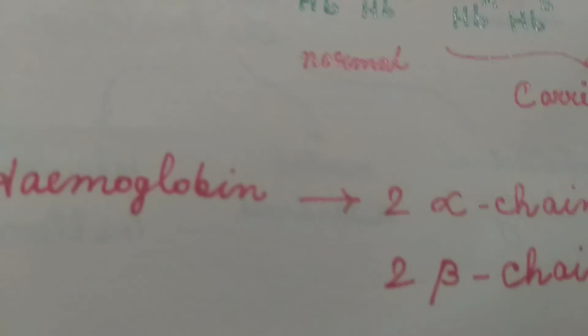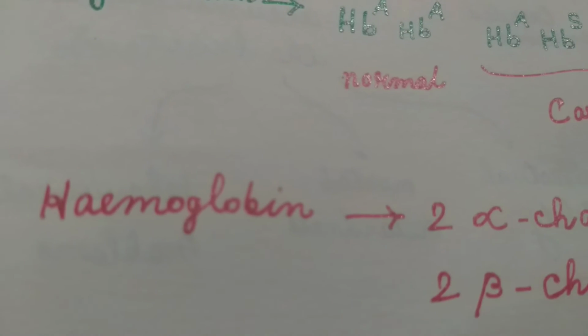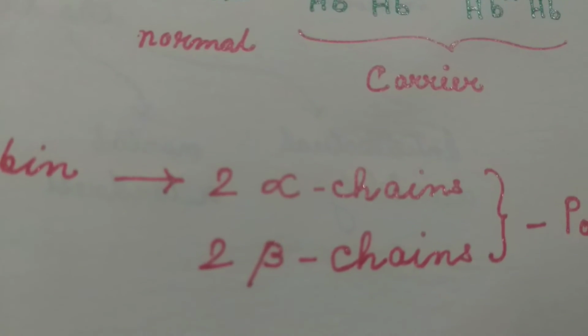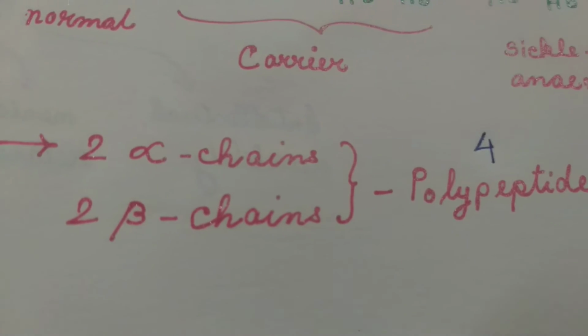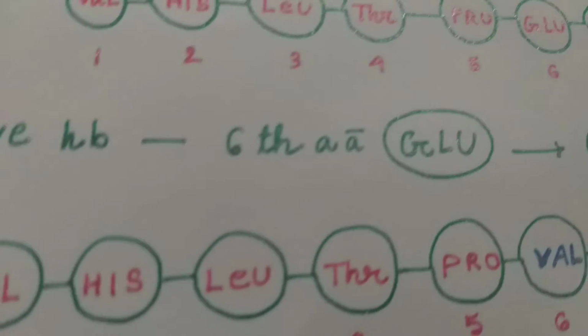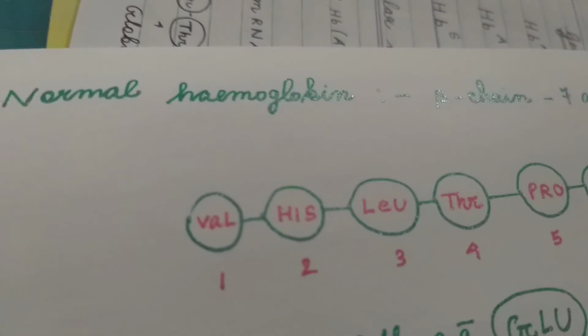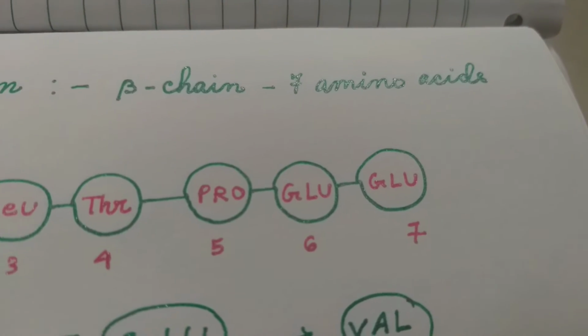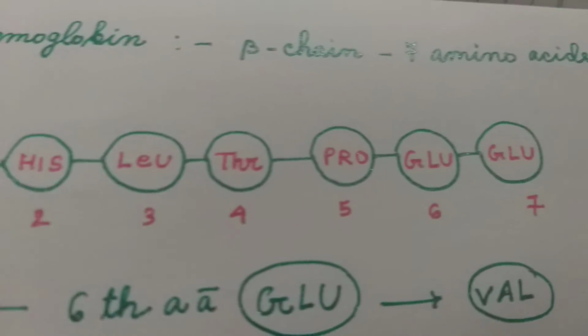And heme is the iron containing part, hemoglobin. 2 alpha chains, 2 beta chains. Each alpha chain consists of amino acids, each beta chain consists of amino acids. Now, in a normal hemoglobin, the beta chain, in a normal hemoglobin, each beta chain consists of 7 amino acids.